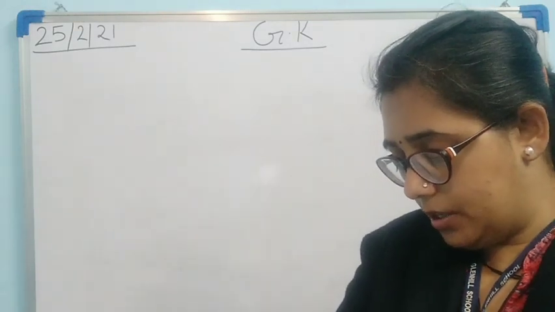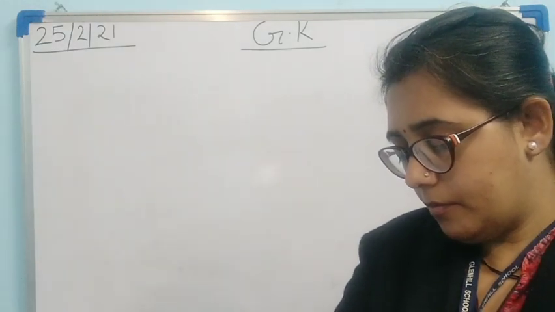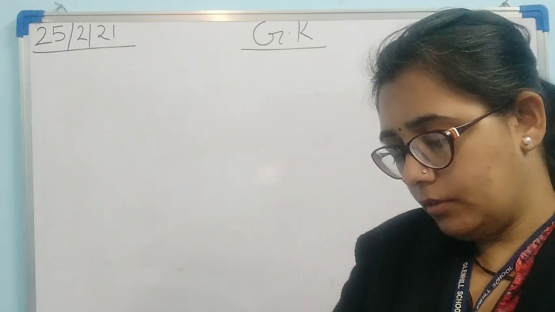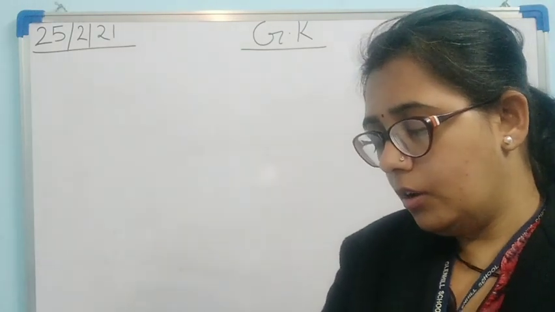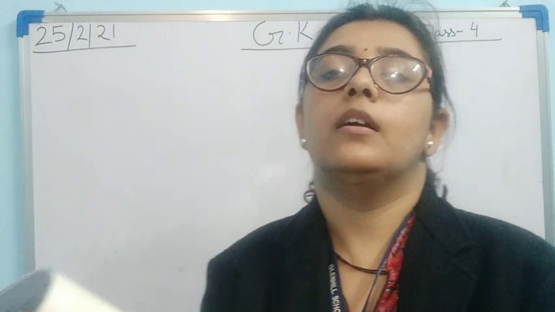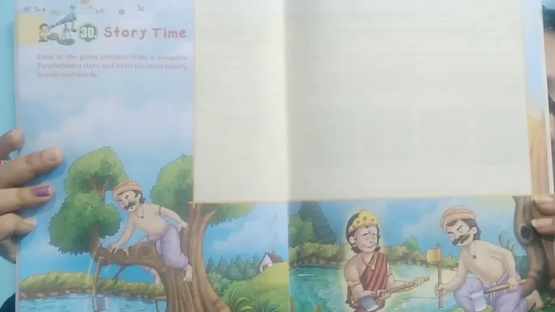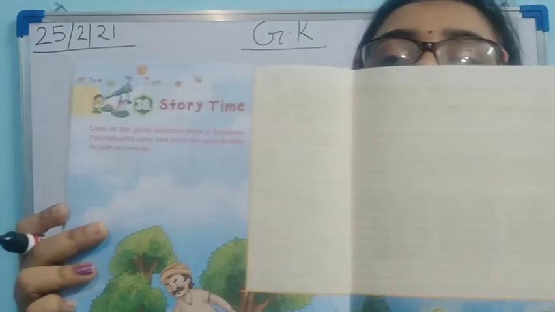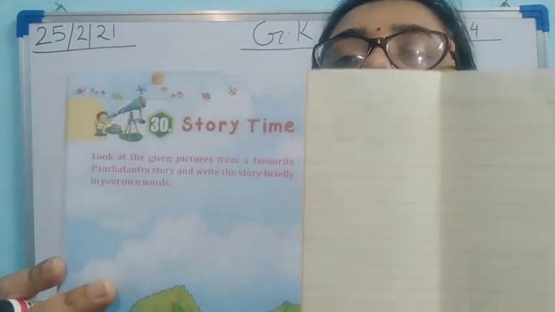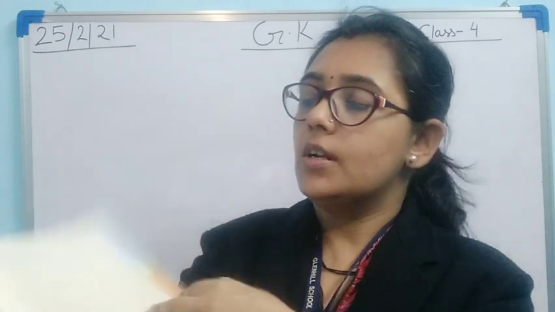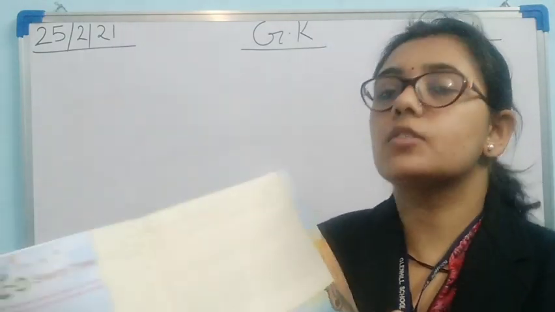Open page number 46. See, open page number 46 and 47. This is your book. See, open this page. Story time. The heading story time is written here. You can see. Open this, and today we are going to discuss about this. This is your project.